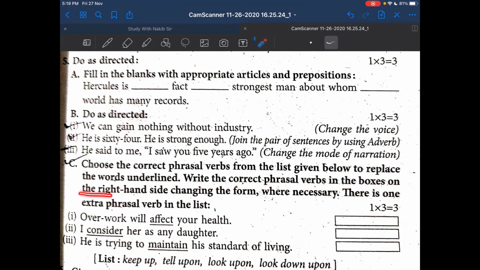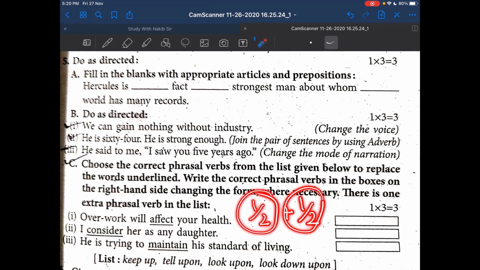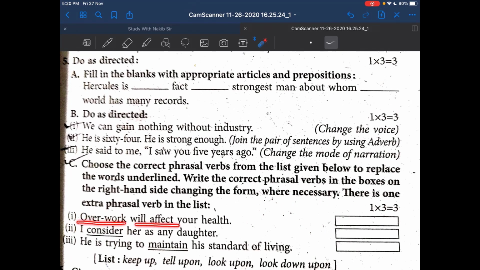On the right hand side, changing the form. For giving the right phrasal verb from the list, you will get half, and for giving the right form of the phrasal verb, you will get half. Together, you will get 1 for 1 question. Now the first question, overwork will affect your health.